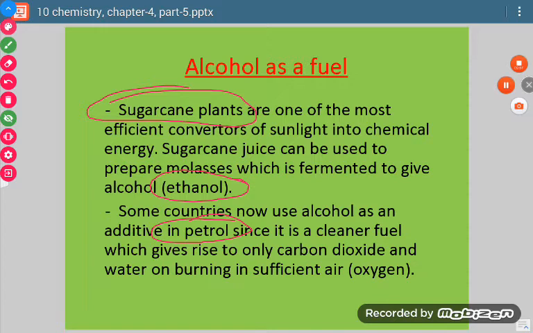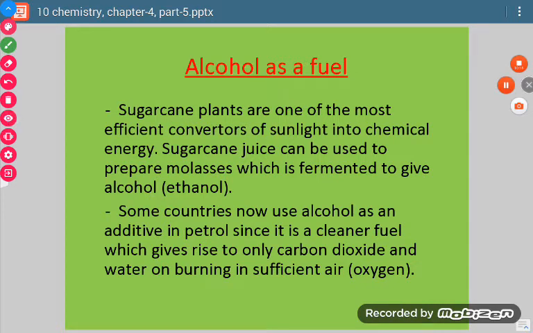So there are many efforts going on to increase the percentage of alcohol in our fuel. Such fuel is called power alcohol.